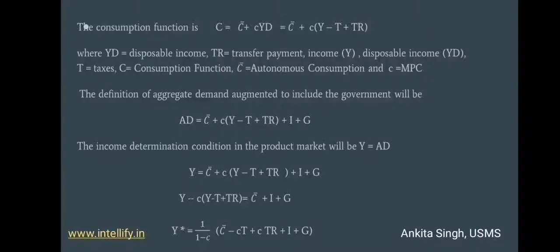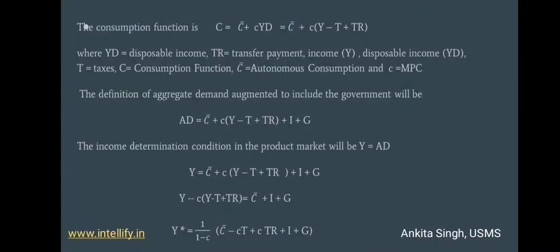So we move the RHS part to the LHS, which comes out to be Y - c(Y - T + TR) = C bar + I + G, that is, autonomous consumption plus investment plus government expenditure.